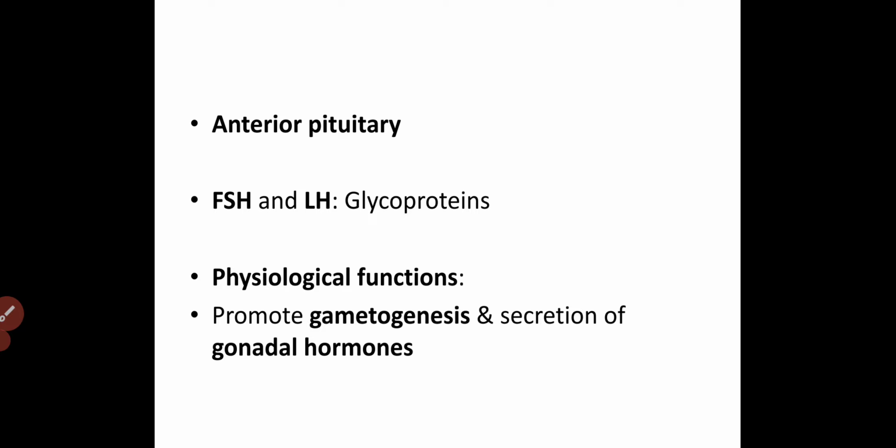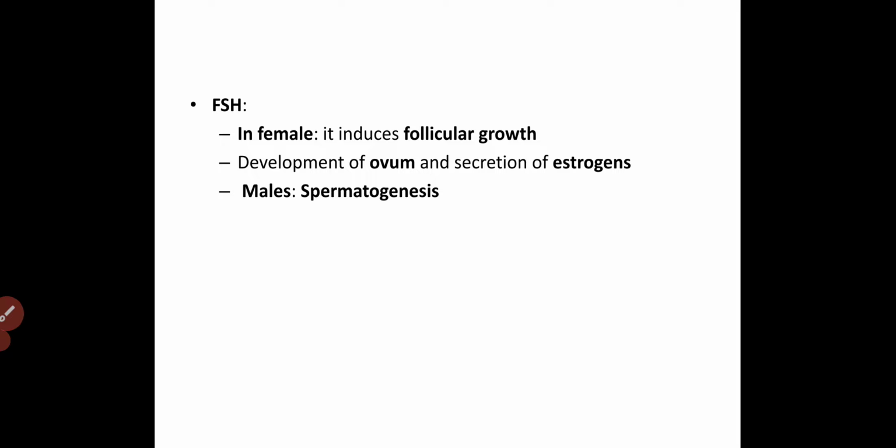These gonadotropins are follicle stimulating hormone and luteinizing hormone. Both are peptides, and they are secreted from the anterior pituitary, particularly the anterior lobe. We already learned their physiological function in physiology. They promote gametogenesis and ultimately increase the secretion of the gonadal hormones. So let's first discuss follicle stimulating hormone. This FSH, in females, induces follicular growth. It has a role in the development of the ovum, and it stimulates estrogen secretion.